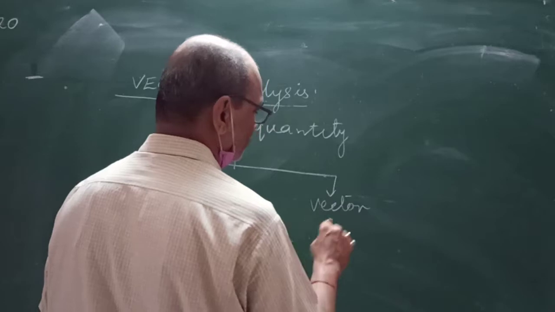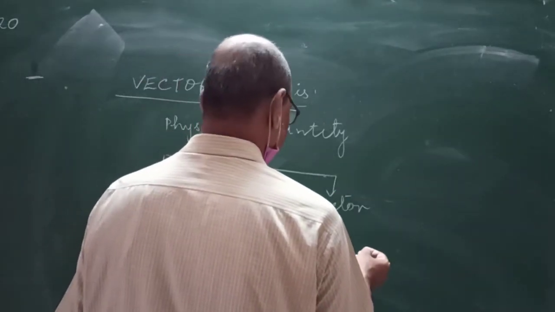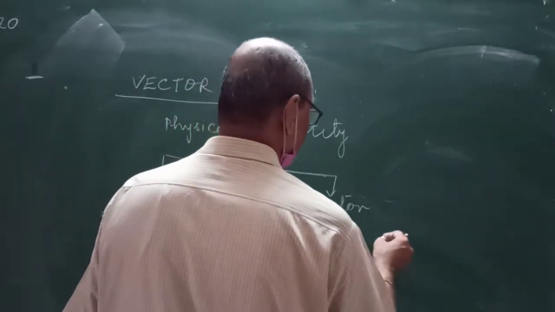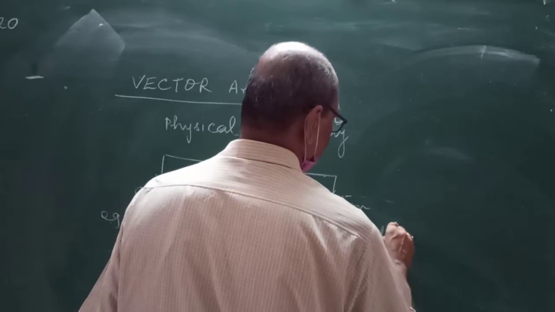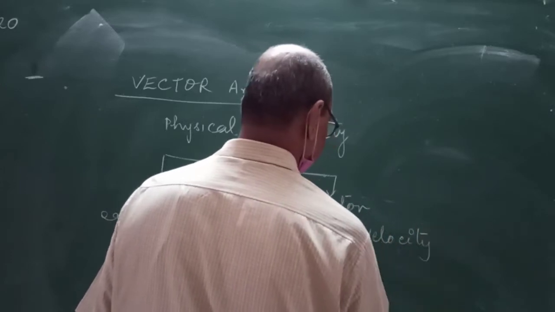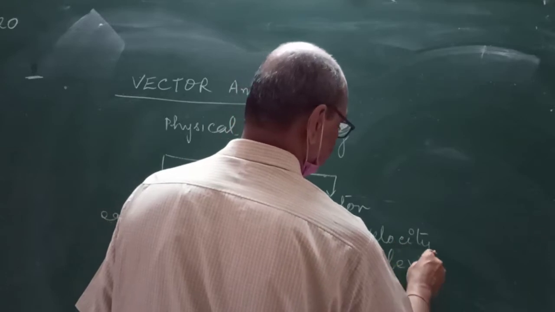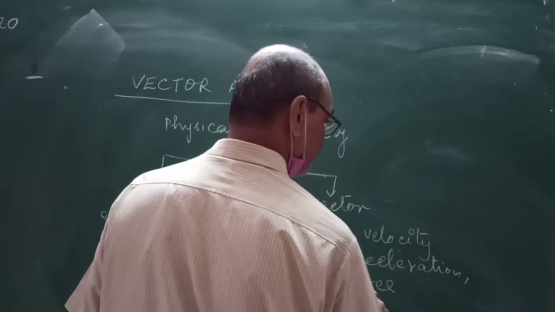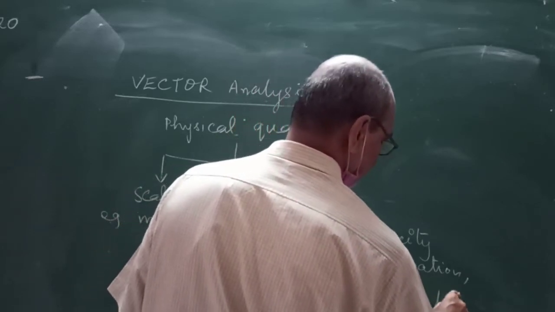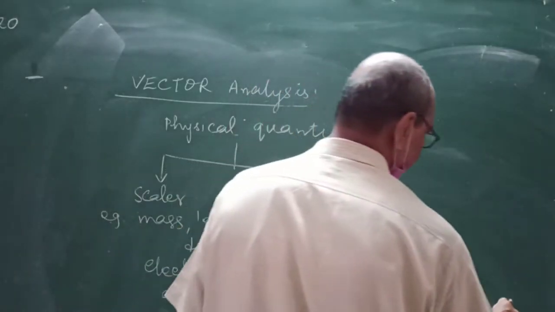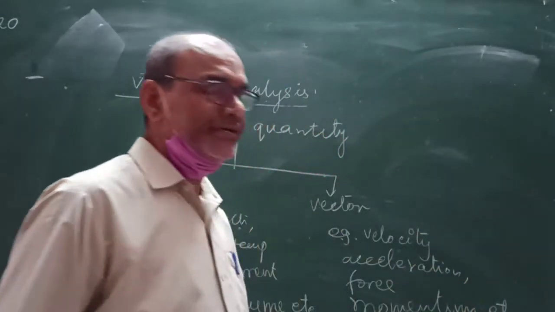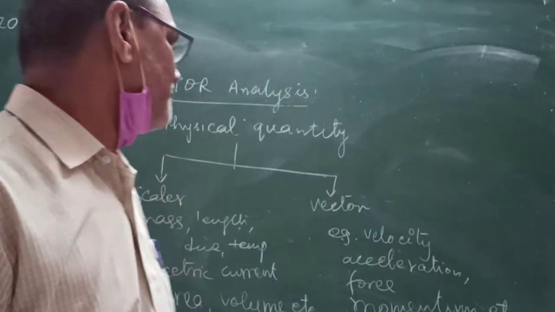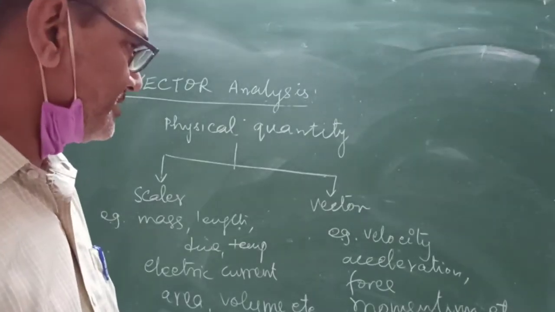For example, velocity, displacement, acceleration, force, momentum, torque, angular momentum, etc. These are the various physical quantities that are vectors.